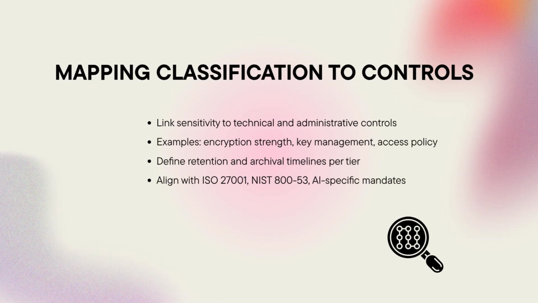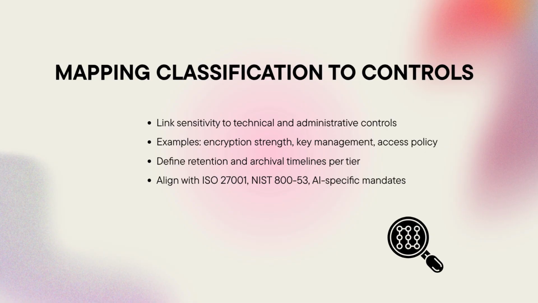Mapping classification to controls. Effective classification isn't just labeling, it's operationalizing protection. Each classification tier must map to specific security controls. Public data might require basic integrity checks, while restricted data mandates AES-256 encryption, centralized key management, and zero trust access policies.